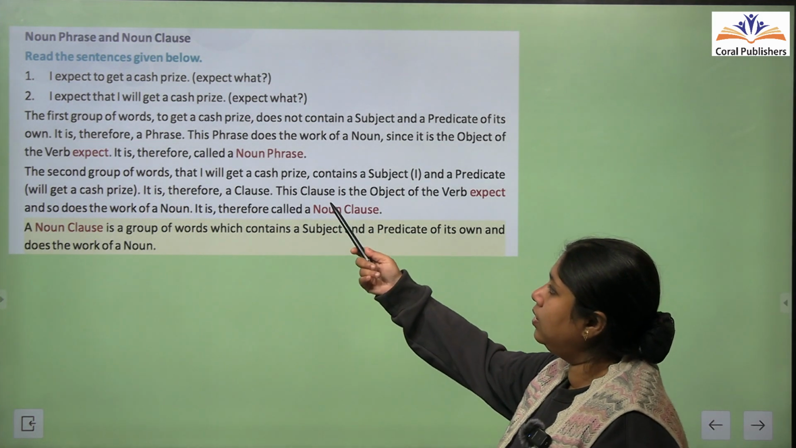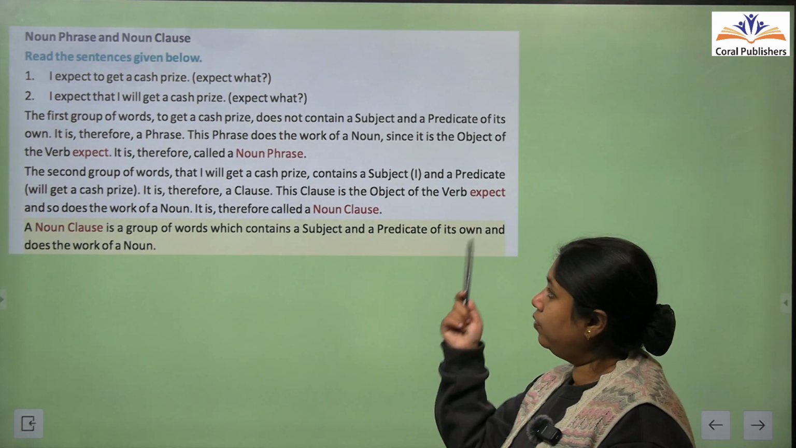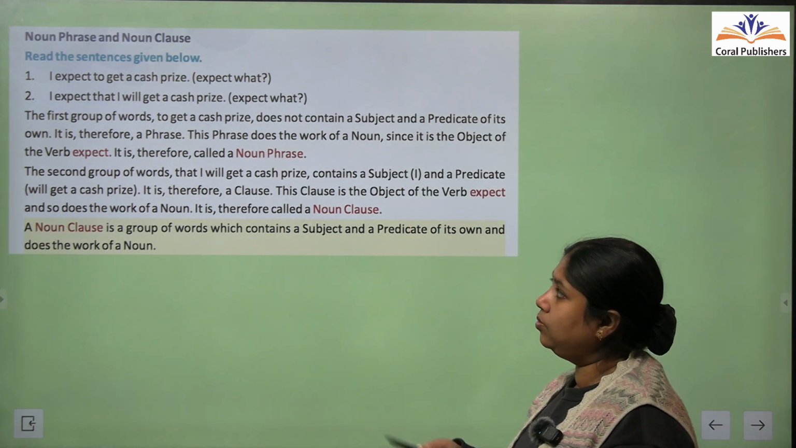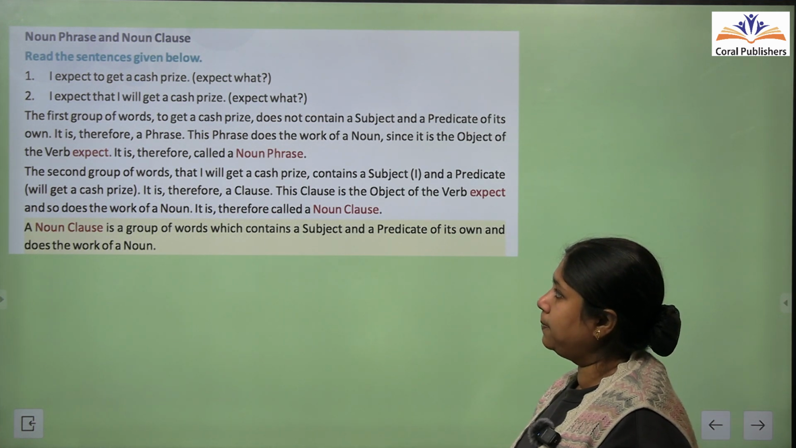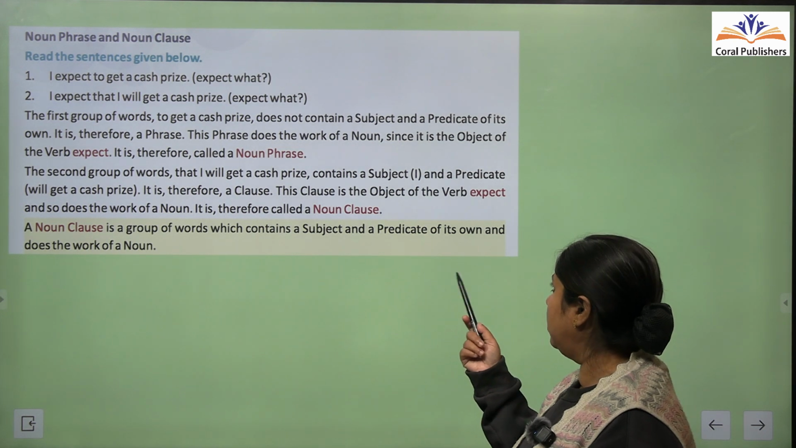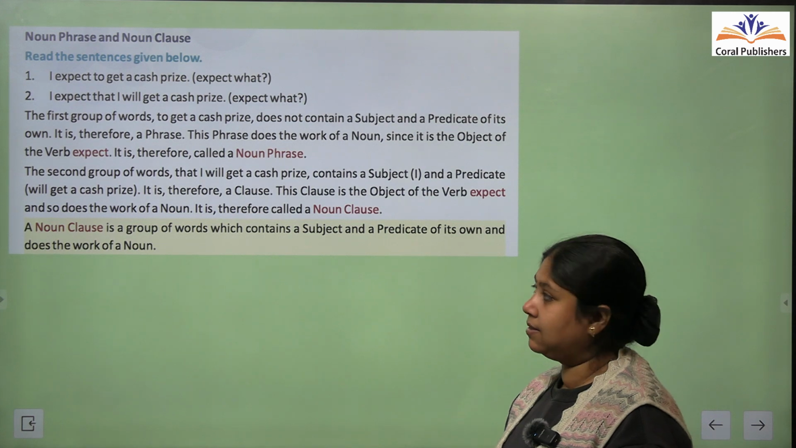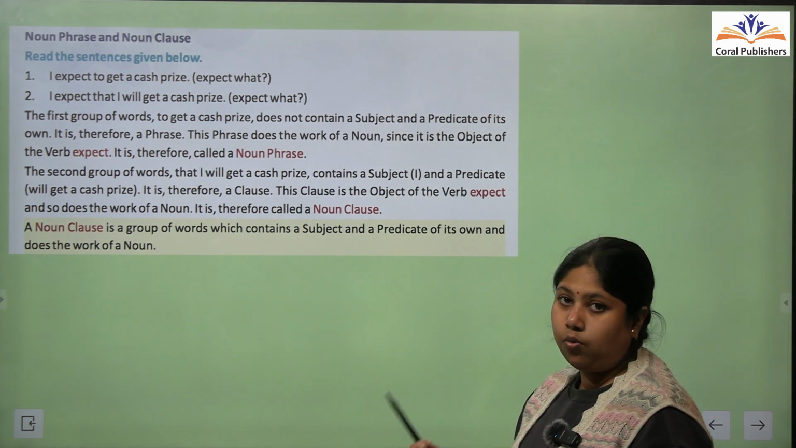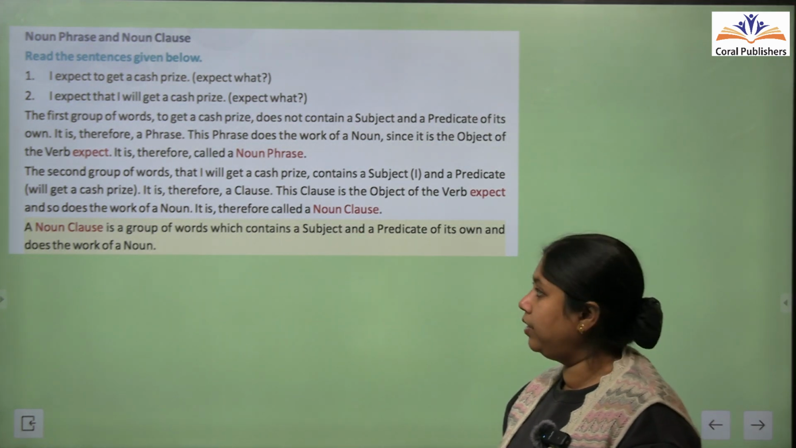The first group of words, to get a cash prize, does not contain a subject or a predicate. जो first group of words है उसमें आपको subject या predicate नहीं मिल रहा है. That is why it is a phrase. This does the work of a noun, since it is the object of the verb expect. Therefore, it is called a noun phrase. ठीक है, इसको हम noun की तरह use कर रहे हैं इसलिए इसको हम noun phrase बोल रहे हैं.